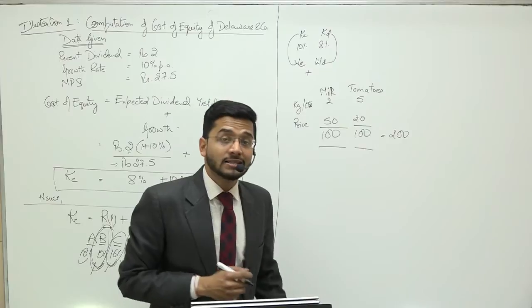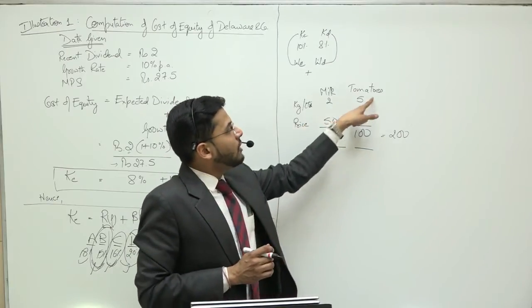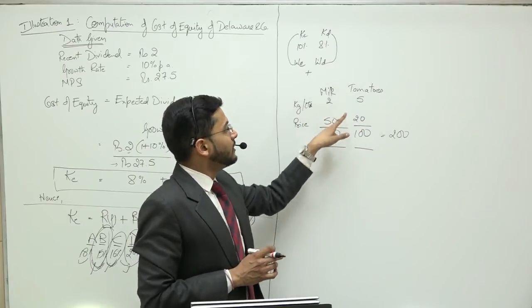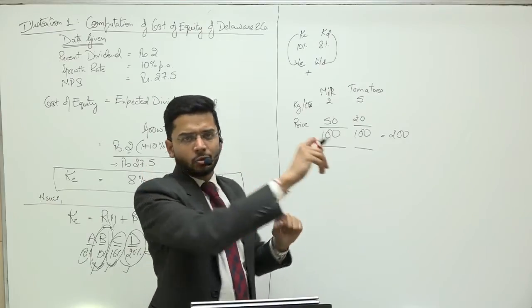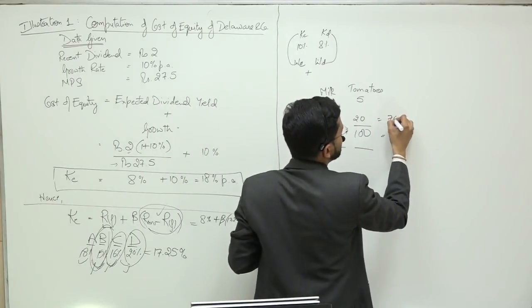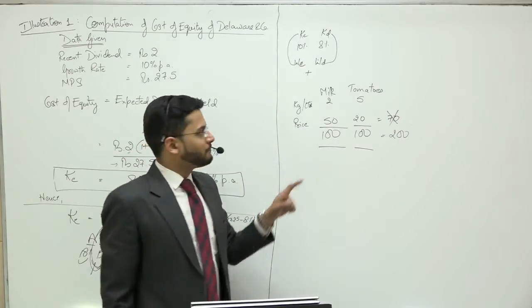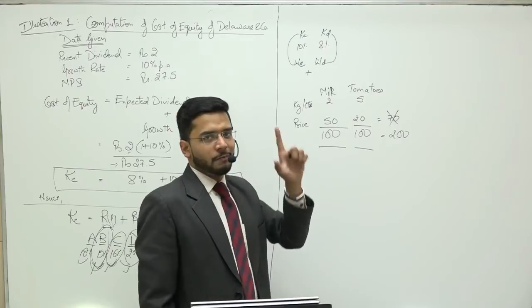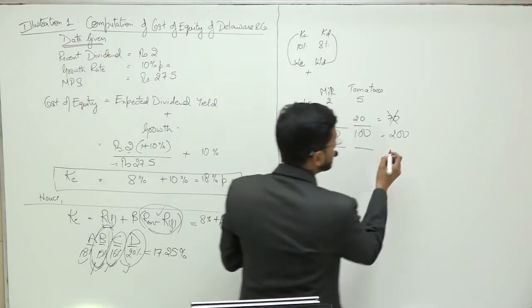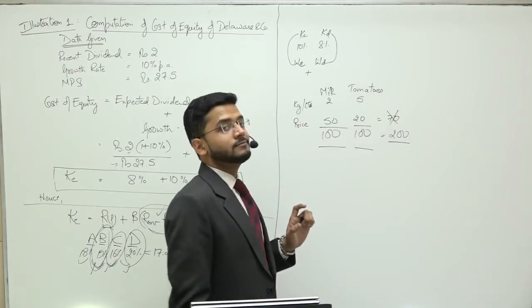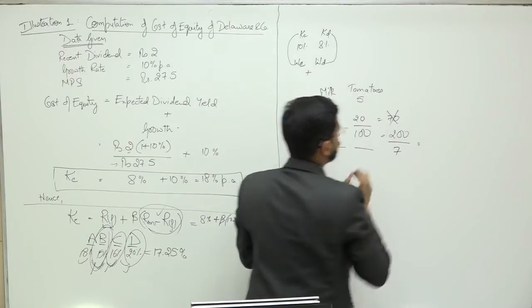Now if someone has to ask me what is the weighted average cost which you have paid for milk and tomatoes, weighted average means what is the total cost. If we equate both of them, then what is the total cost did you pay? Guys, if you say 70, then you are absolutely wrong, because you did not pay rupees 70. Then in toto, what did you pay? Guys, you paid 200 divided by 5 plus 2, 7 kgs.